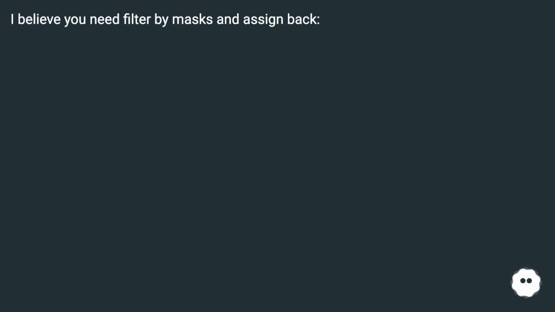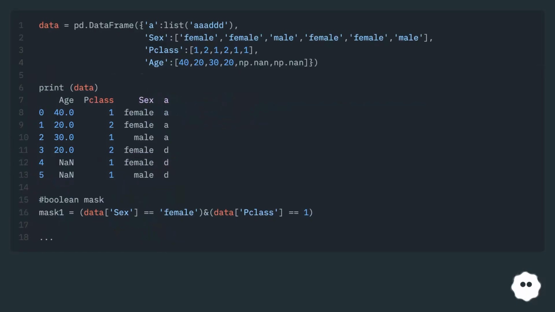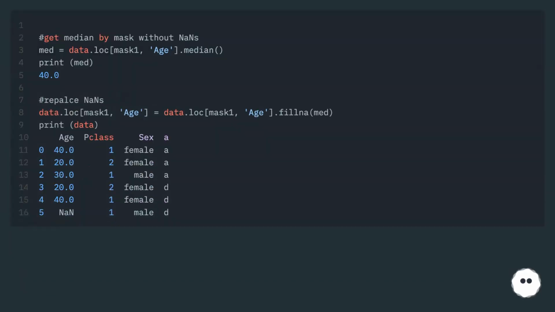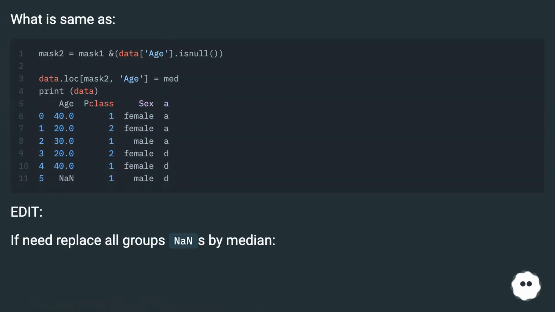I believe you need to filter by masks and assign back. What is same as? Edit: if needed, replace all groups' NaNs by median.